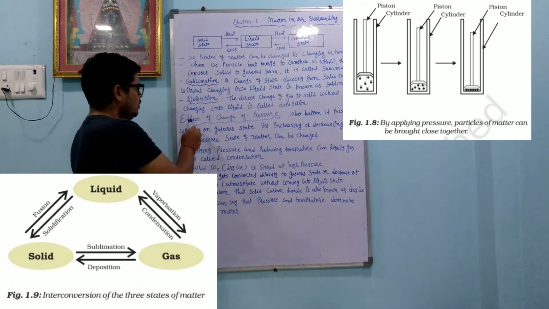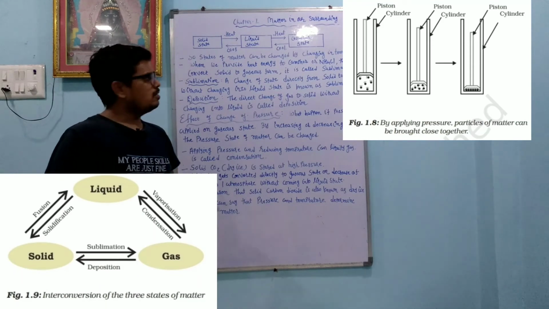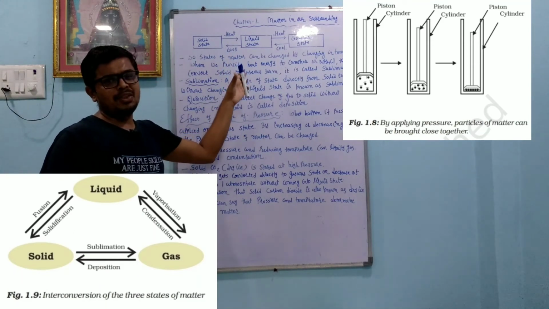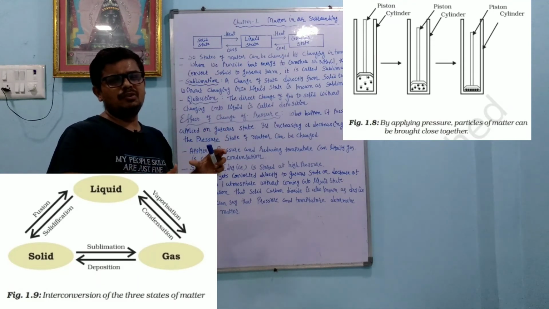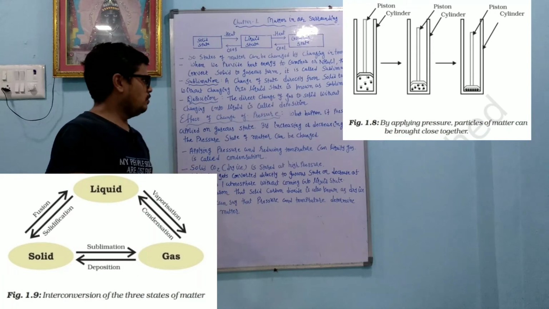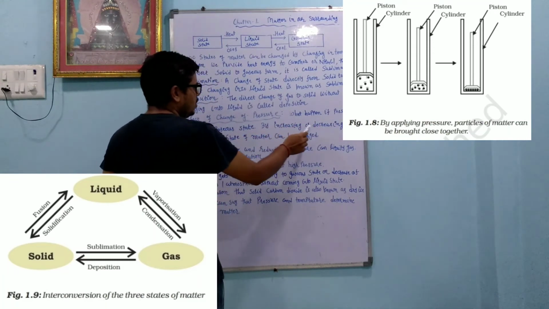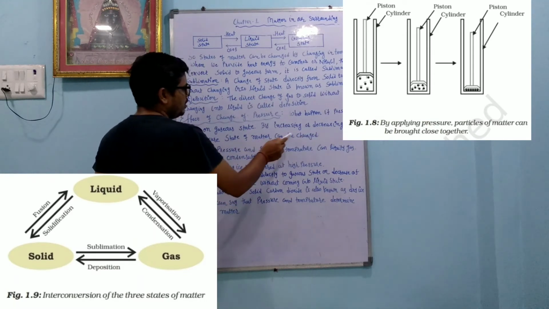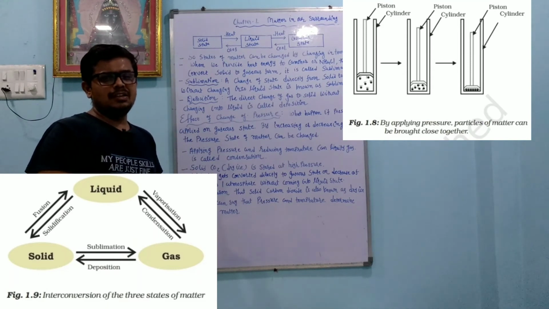Okay, effect of change of pressure. So what happens when we apply pressure? Just now we also discussed some points here. Whenever we apply pressure and decrease the temperature, the gaseous compound converts into the liquid form. Again, we increase the pressure and decrease the temperature, then the liquid compound converts into the solid form. What happens if pressure is applied on the gaseous state? By increasing or decreasing the pressure, the state of matter can be changed.